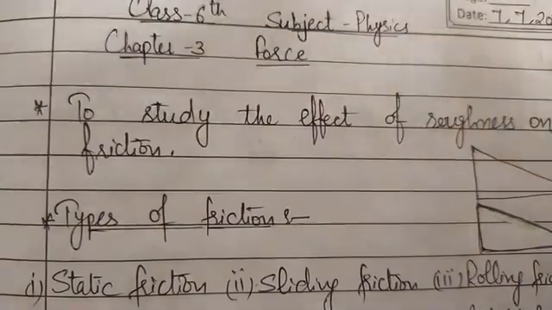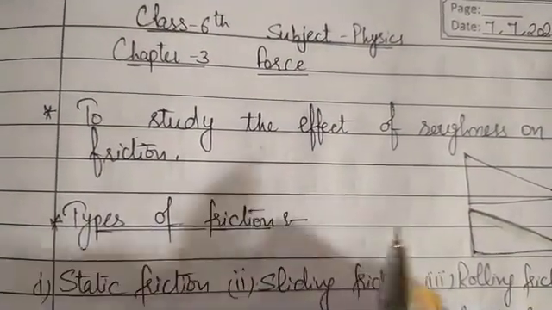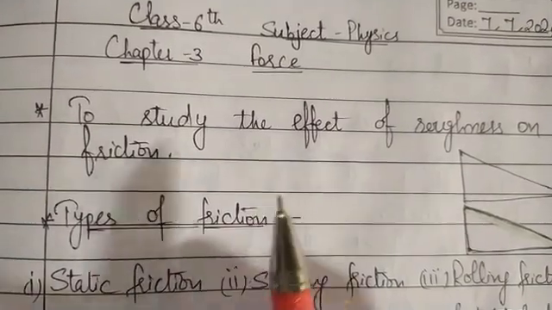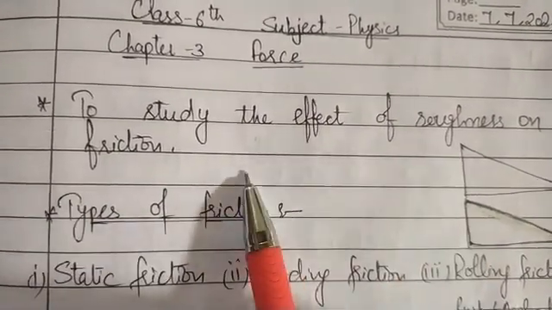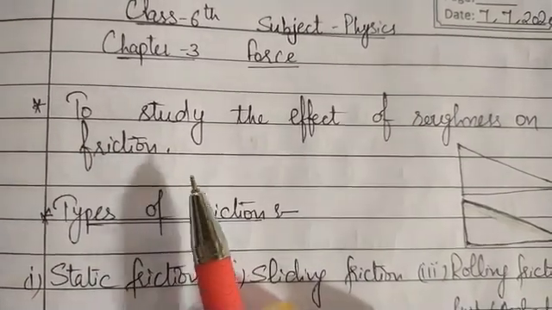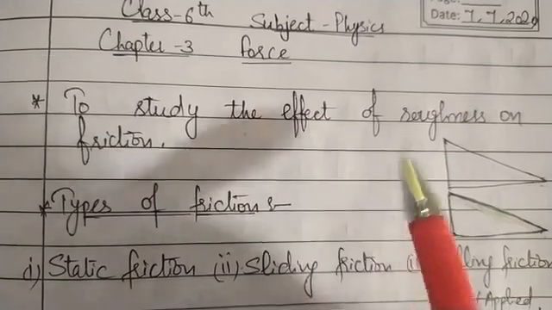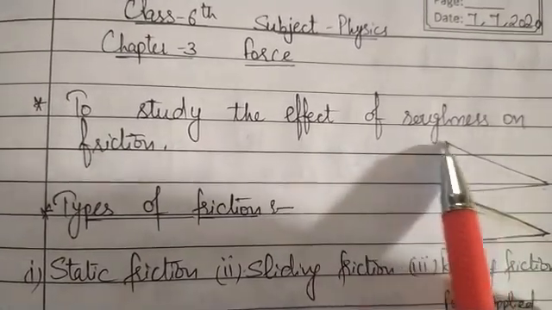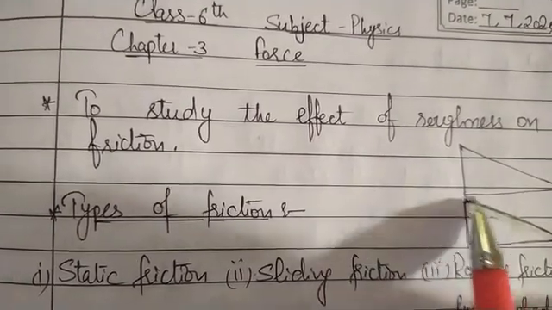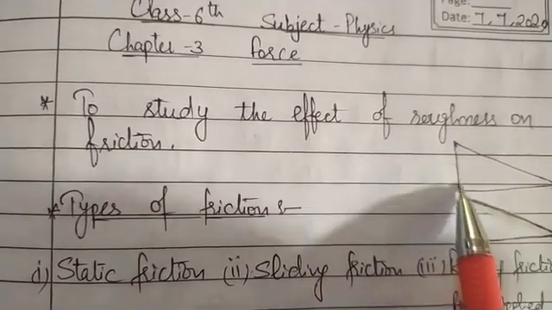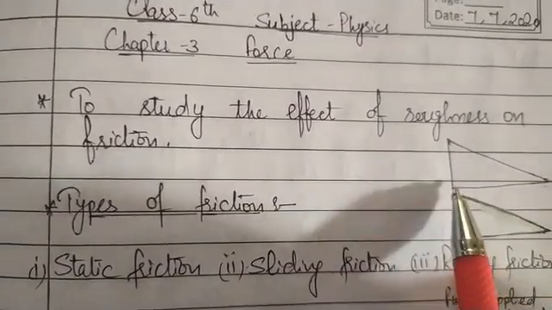So today we will confirm the effect of roughness on friction by doing an activity. The activity is to study the effect of roughness on friction. For this we need two balls and two ramps. Ramps are constructions like this, wooden planes or wooden constructions of this shape.